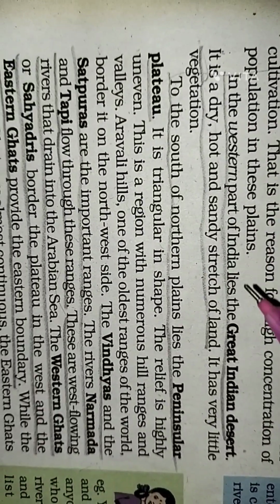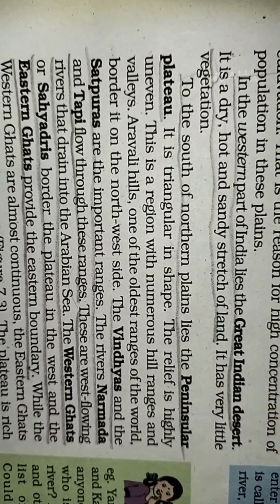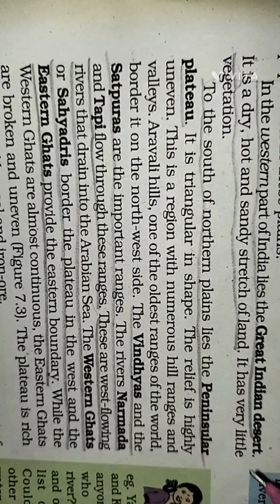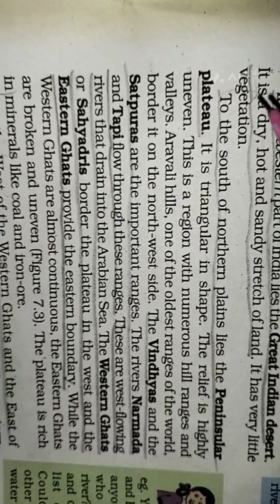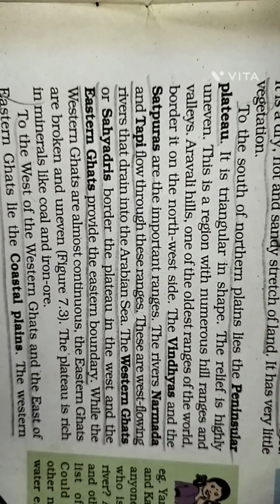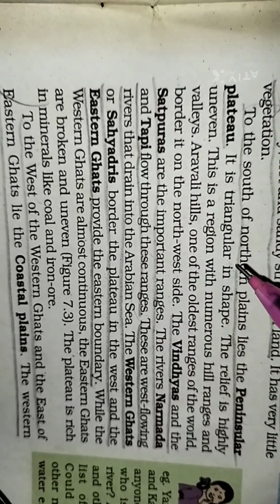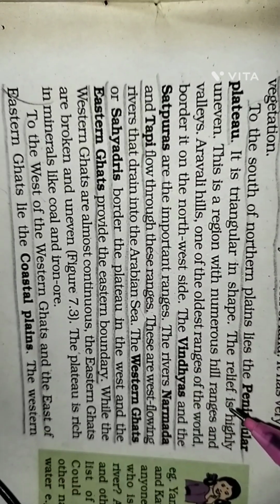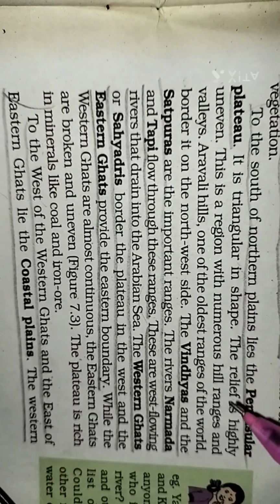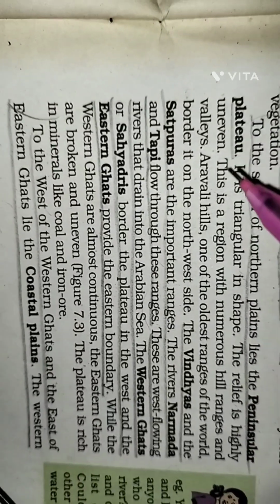In the west of India lies the Great Indian Desert. It is a dry, hot and sandy stretch of land. It has very little vegetation. To the south of the northern plains lies the peninsular plateau. It is triangular in shape. The relief is highly uneven. This is a region with a number of hill ranges and valleys.